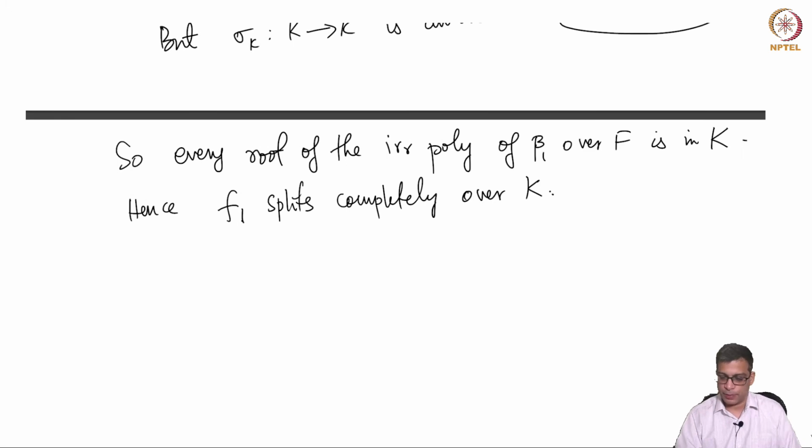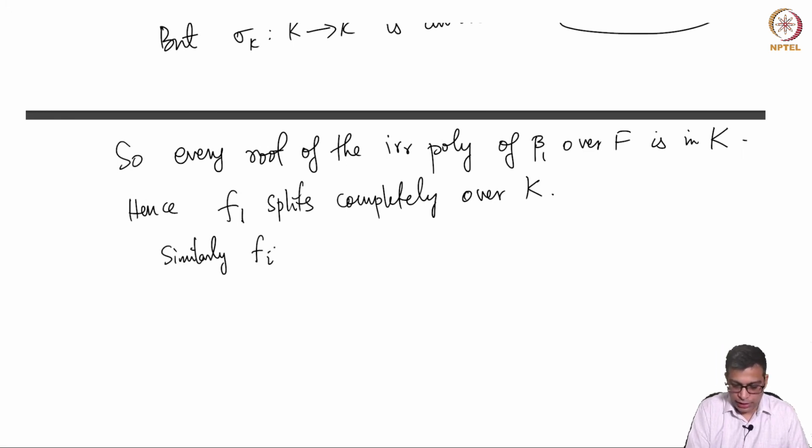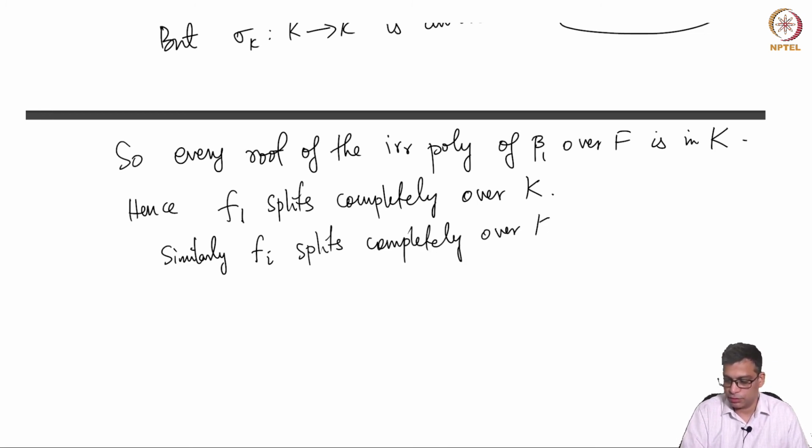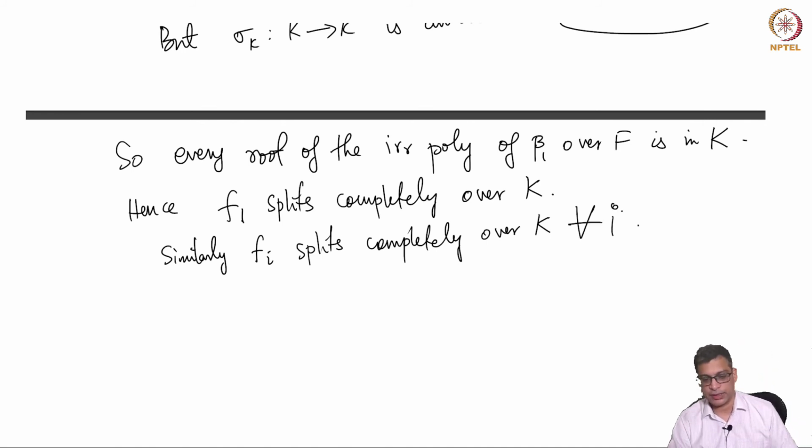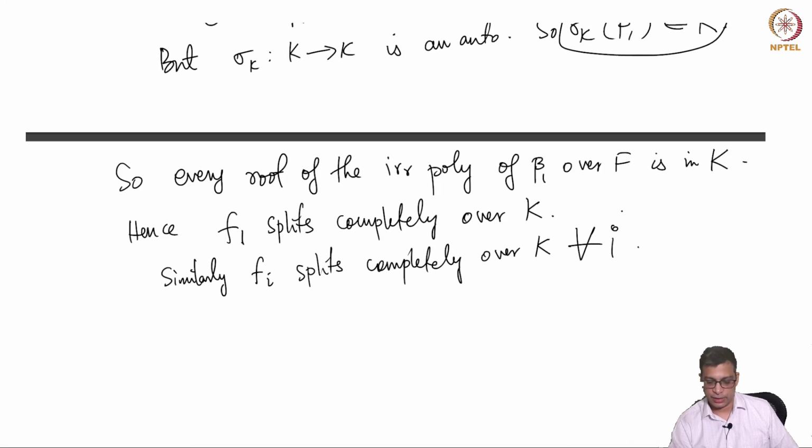So f_1 splits completely. Similarly, f_i splits completely. I hope this is clear. I may have gone over this a little fast, but please go over this carefully and understand. If you have questions, you can ask in the discussion forum.